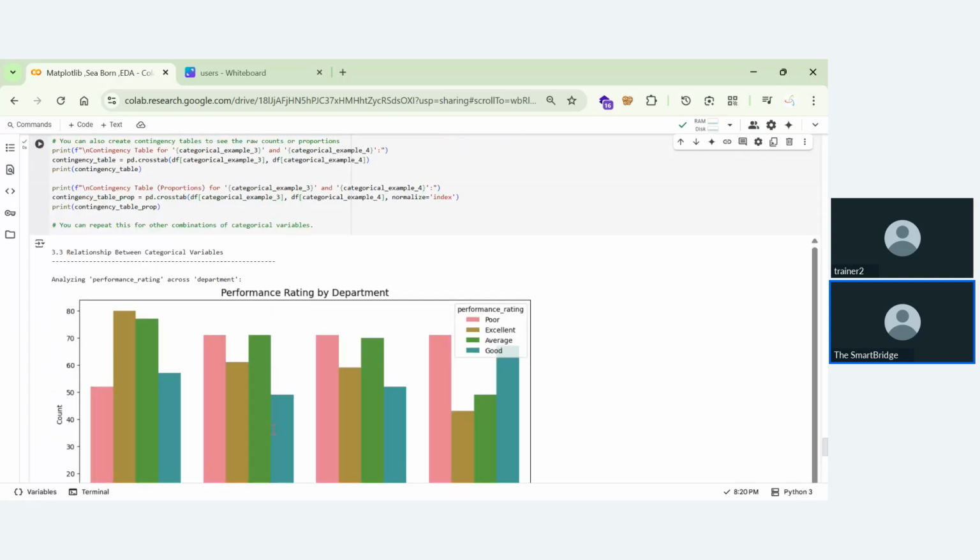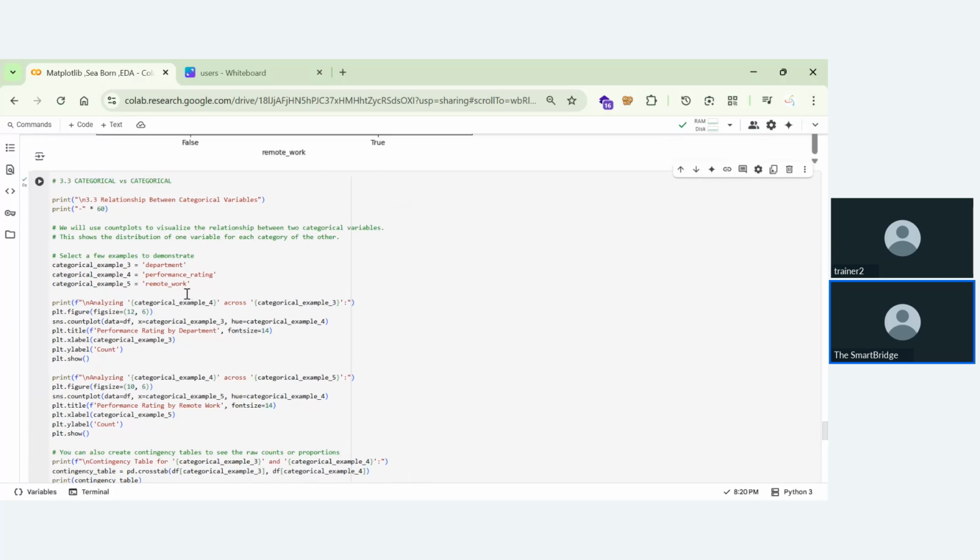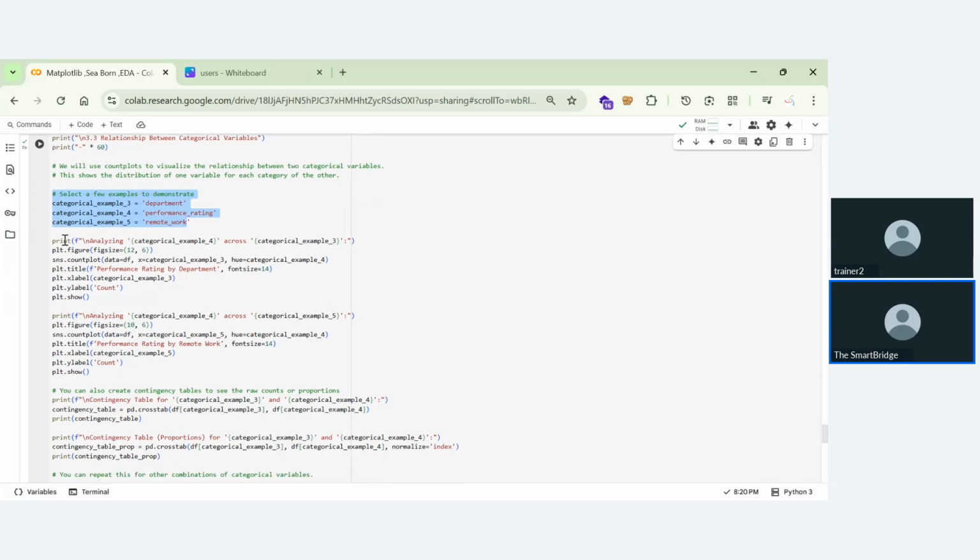Okay, so coming to the code, you can understand that these are the categorical examples: the department, performance rating, and remote work. So what I'll be doing is I'll be printing this categorical column name. After that, I'll be defining the figure size. I'll be using SNS to get the plot. I'll be using this title. This is for X label. This is for Y label. And at the end, I'll be using plt.show to show this image.